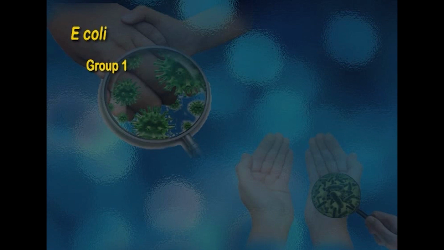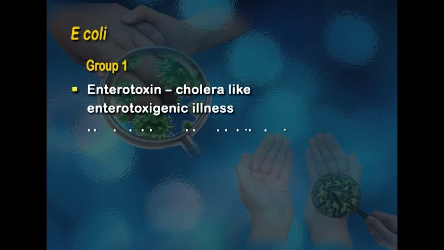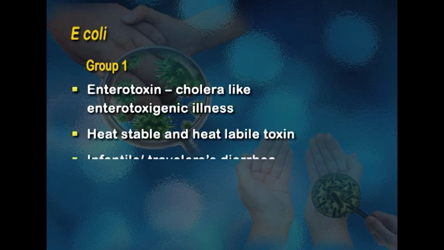The diarrheal diseases which are caused by these organisms are classified into two groups, Group 1 and Group 2. Group 1 is caused by the enterotoxin released from the E. coli, which produces a cholera-like enterotoxigenic illness. These enterotoxins produce two types of toxins, a heat-stable and a heat-labile toxin. The heat-stable one causes infantile diarrhea, and the heat-labile toxin causes traveler's diarrhea.